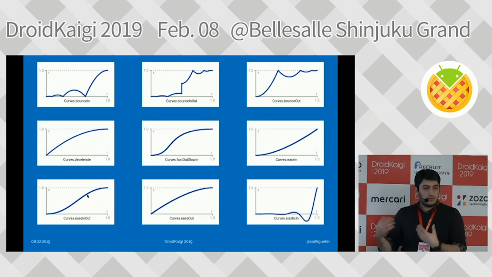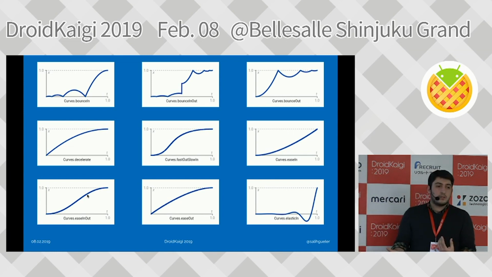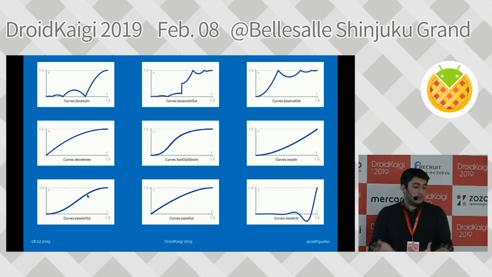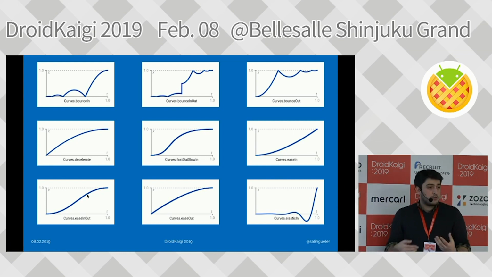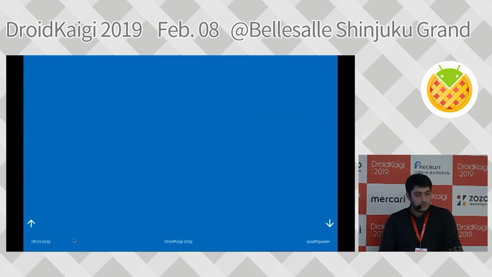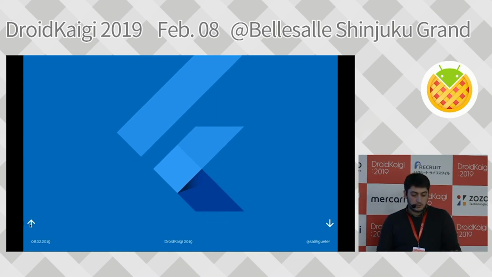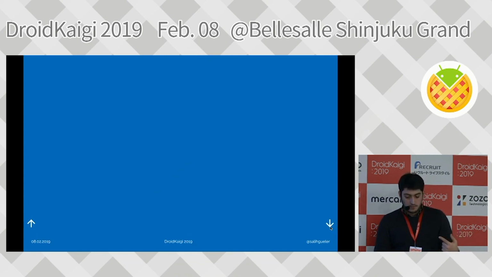According to these graphs, it is calculating the value and giving you an opportunity to create a better looking animation. Like we have bounce in, bounce out, fast out, slow in, which are really common curves that are used. What we are going to do is see an example of elastic. So I have two buttons here. One is showing down, the other one is showing up. When I click on down, it brings the animation with a small jumping behavior. When I click on up, it does the reverse behavior.